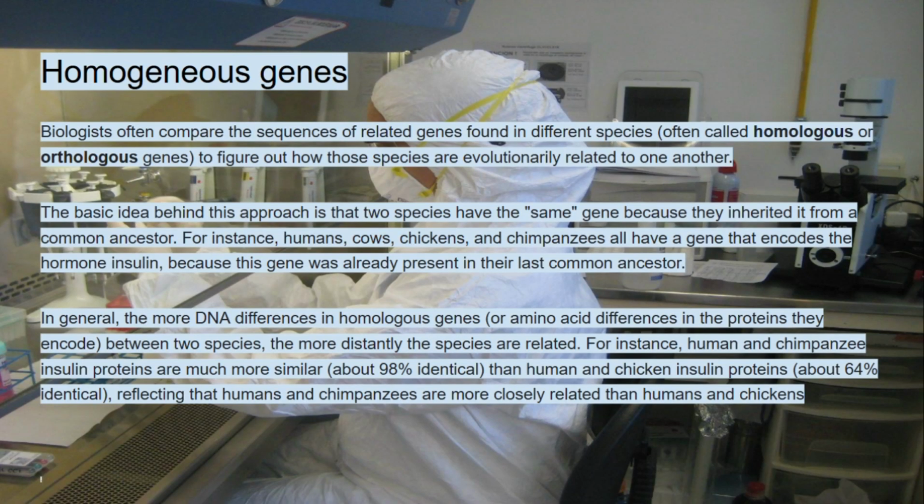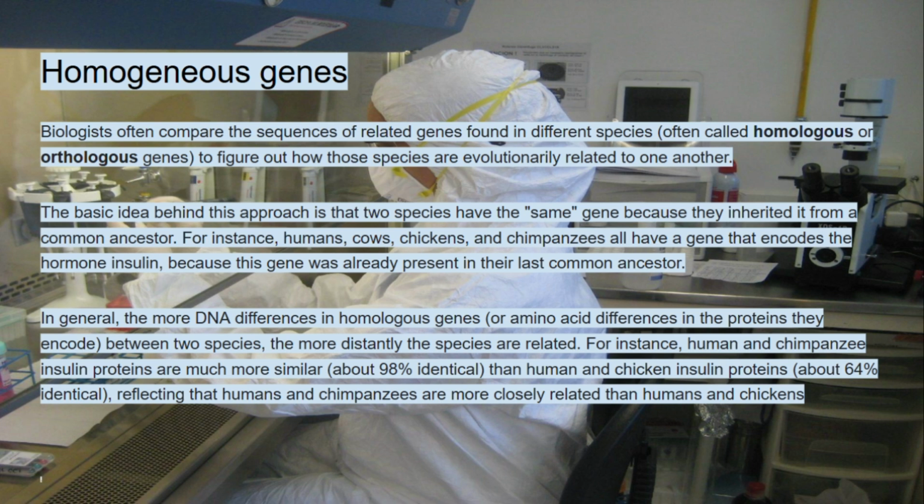Homologous genes: biologists often compare the sequences of related genes found in different species, often called homologous or orthologous genes, to figure out how those species are evolutionarily related to one another. The basic idea behind this approach is that two species have the same gene because they inherited it from a common ancestor. For instance, humans, cows, chickens, and chimpanzees all have a gene that encodes the hormone insulin because this gene was already present in their last common ancestor.